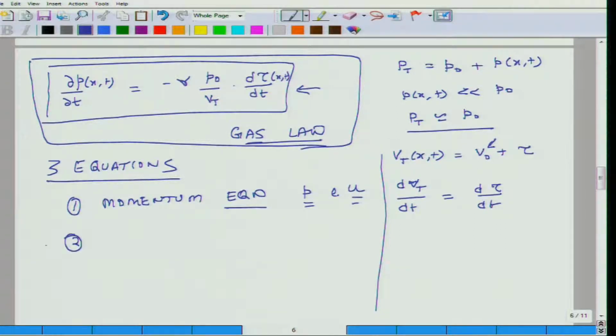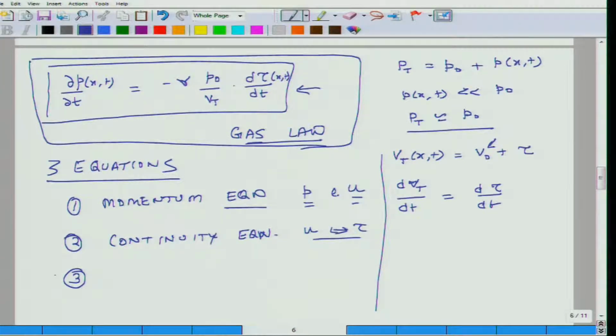The second one is the continuity equation, and that connects velocity gradients with the time variation of volume. Actually, in this one, density or a third variable does not come into the picture.